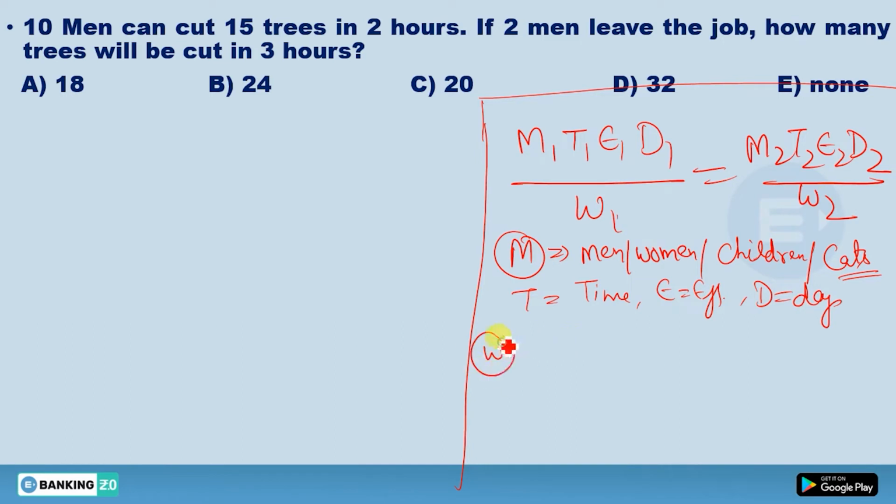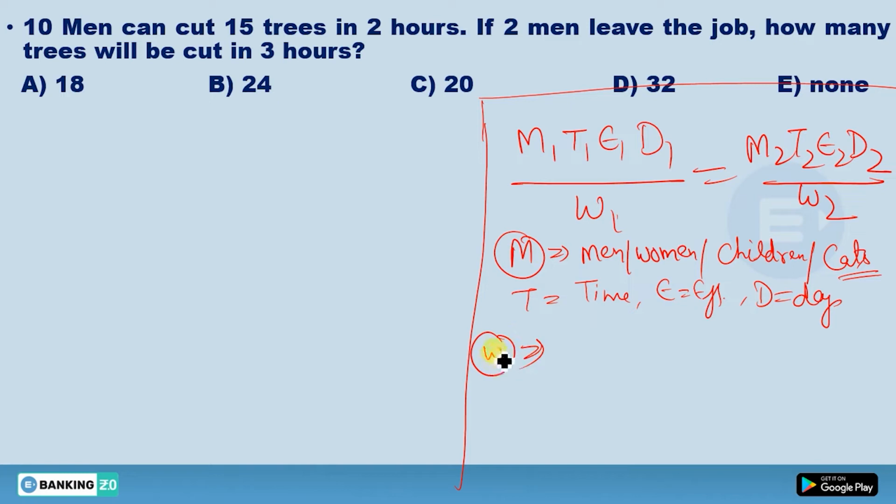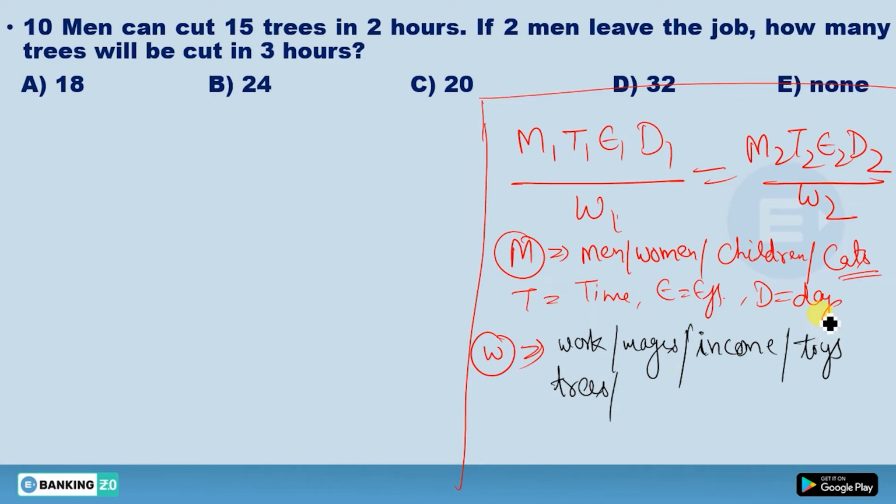Now see this work, this one is very important actually. Okay, so in work what you'll get: one thing is work, second one is wages, or income, or this could be the number of toys you are making, or the number of trees you are cutting, or the number of rats a cat is eating.